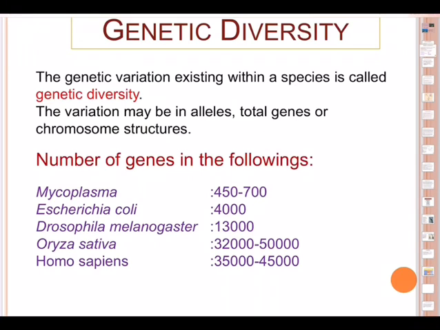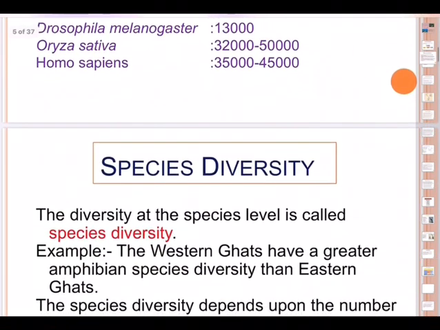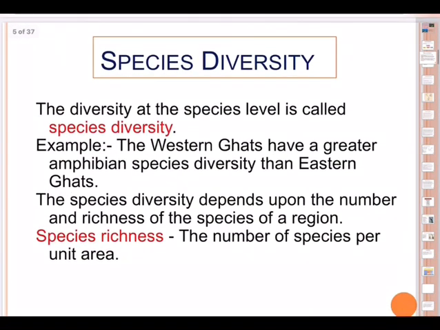Of course, the Government of India, with other governments, is spending crores of rupees on understanding our genes. There is a separate project called HGP, the Human Genome Project. Again, we'll be studying that in detail in the genetics chapter, and we'll be talking about a lot of human genes there. So this is how genetic diversity is the diversity in the numbers and types of genes as well as chromosomes present in different species, and the variations in the genes and their alleles in the same species. This is what constitutes genetic diversity.